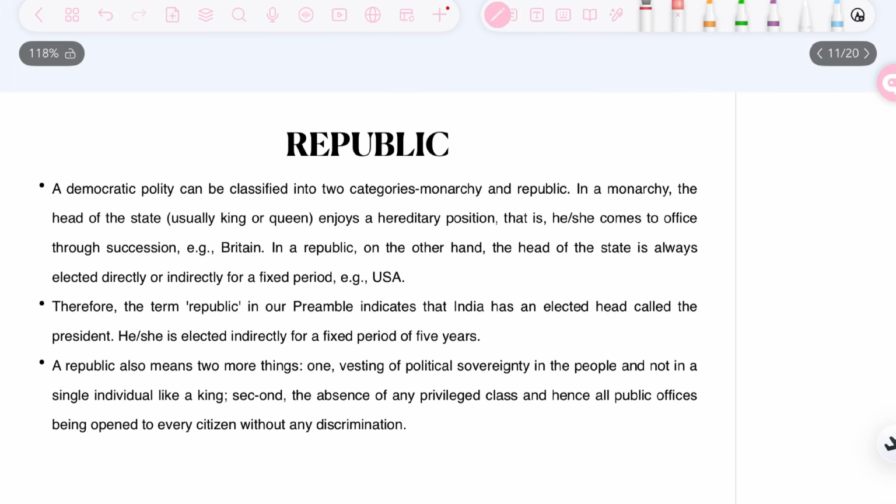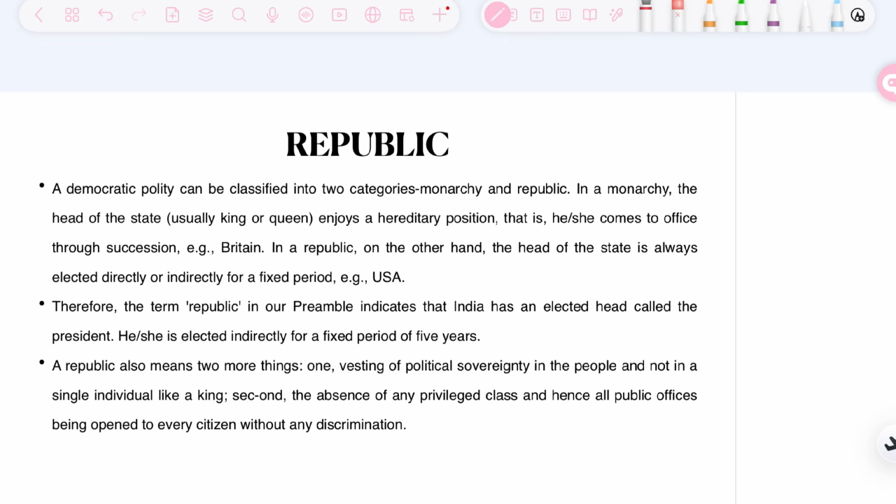And liberty, equality and fraternity exist in a trinity. They cannot be divorced from each other. So now when we have to talk about the last nature of state that is mentioned in the preamble, it is about republic. What does republic mean? Republic simply means that the head of the state in India, which in the case of India is basically a president, is basically elected by the people.